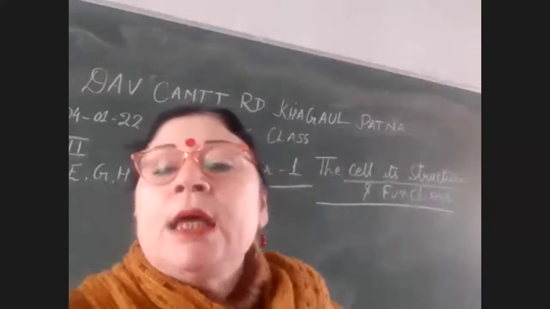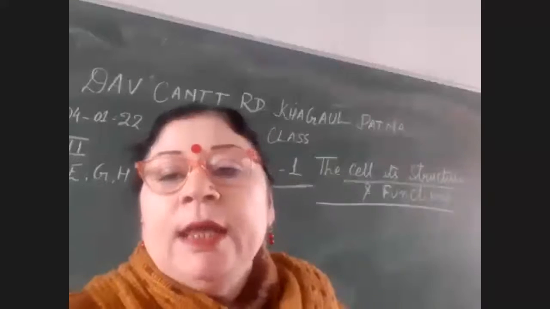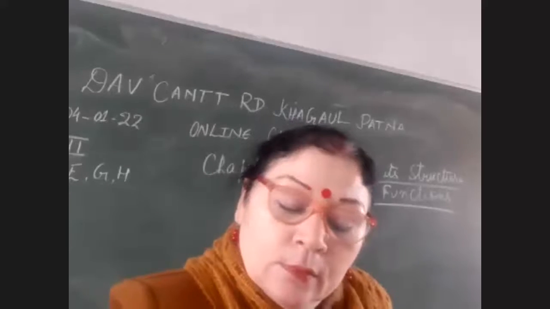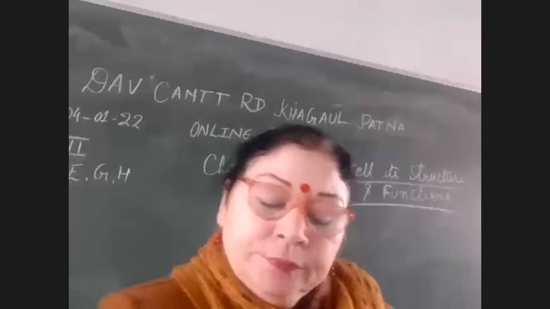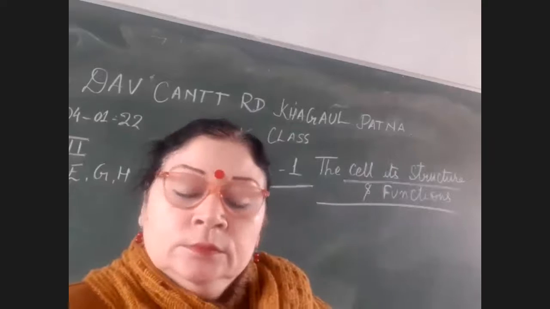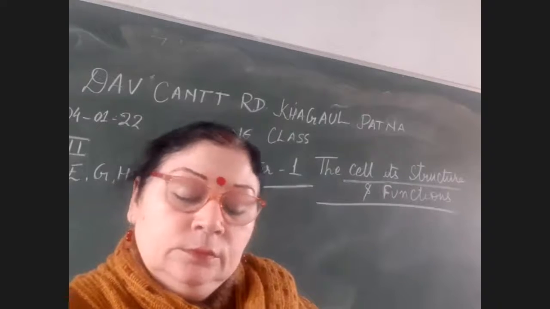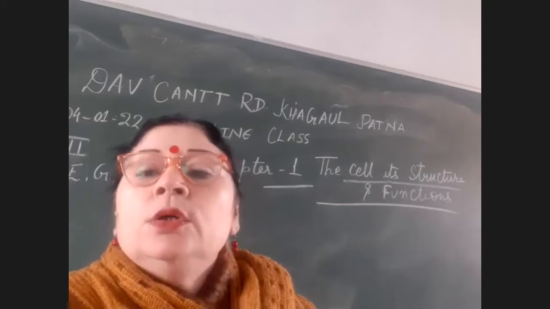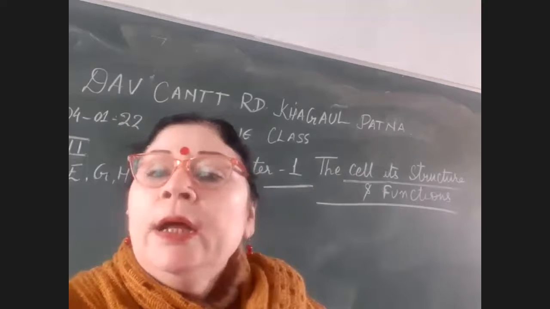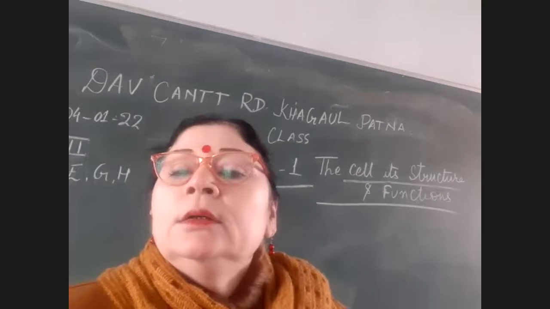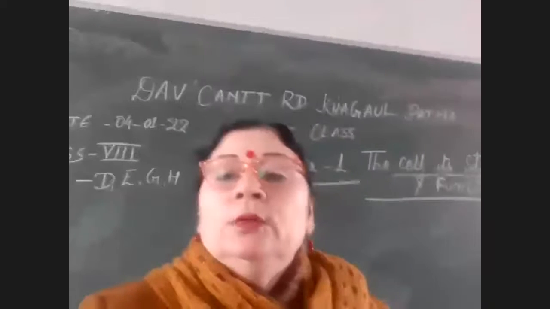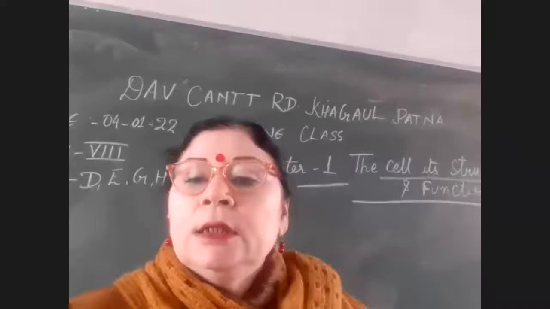Then, which is the smallest cell? Mycoplasma, also called PPLO, is the smallest cell, about 0.1 micron in diameter. Please go through the full form of PPLO. Will you remember the full form of PPLO?